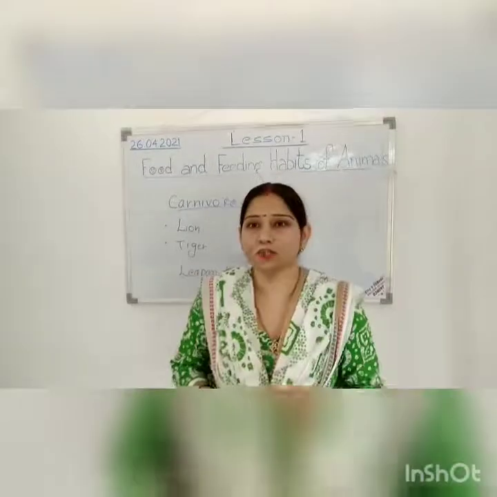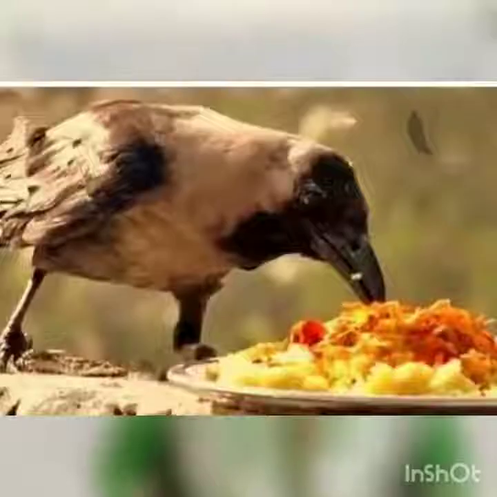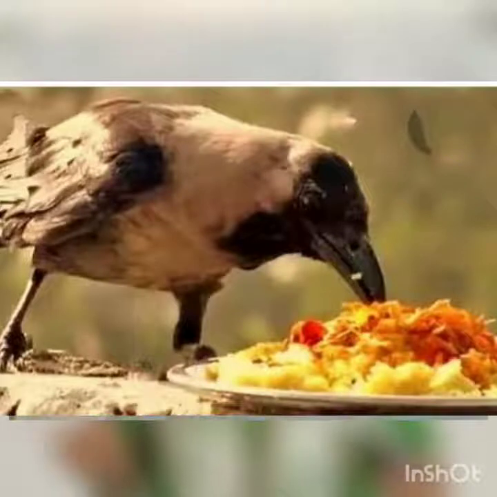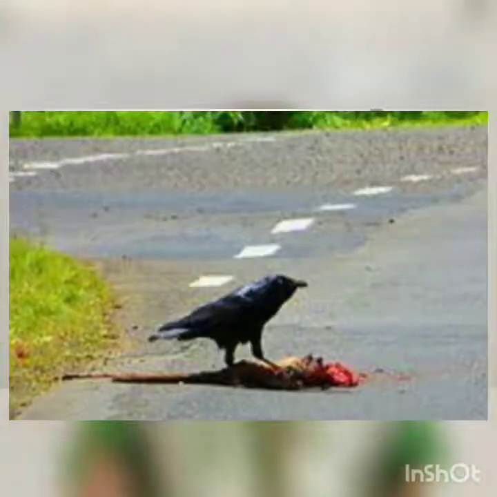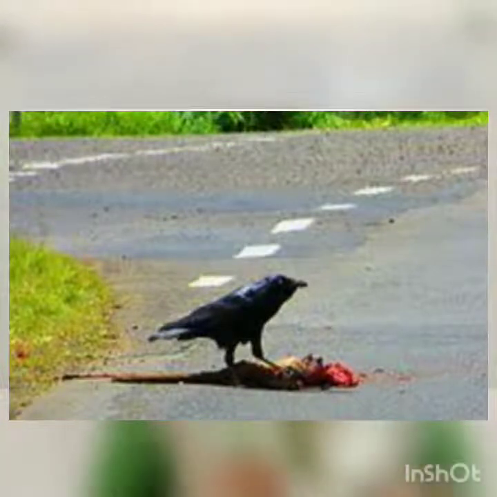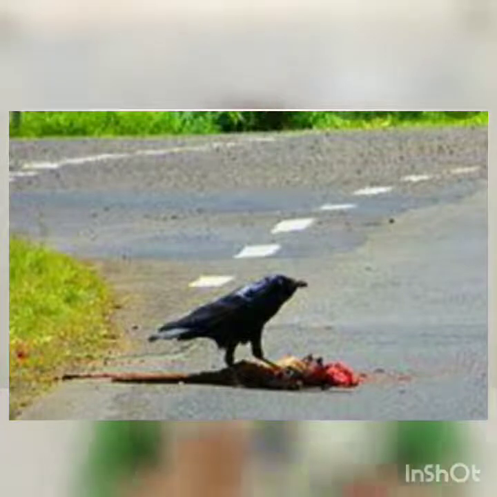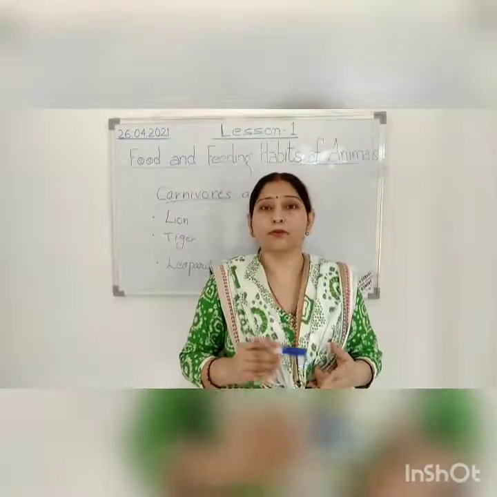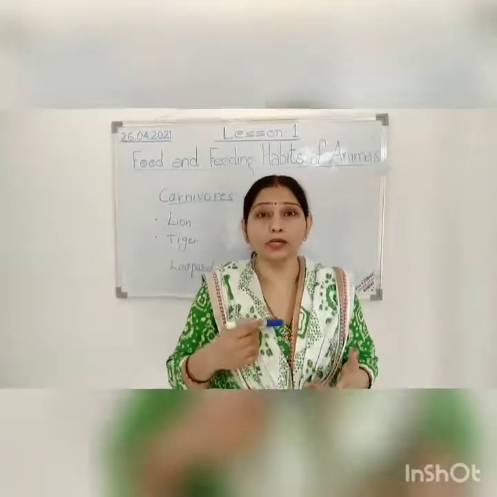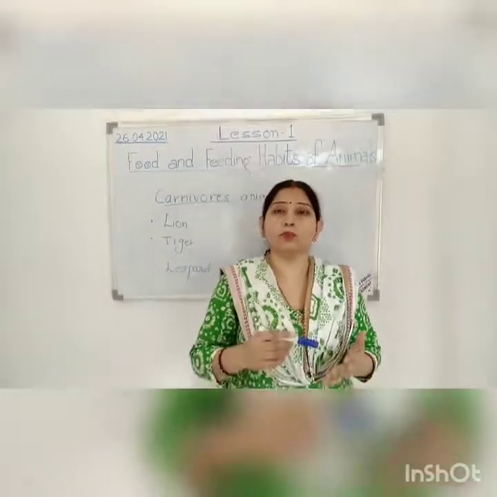Now children, look at this picture. This is the picture of a crow, right? Have you ever seen a crow eating chapatis? Yes. And what another thing does it eat? Yes, it also eats flesh. It also eats insects. So children, animals like crows, bears, dogs, cockroaches, even humans, we eat both.